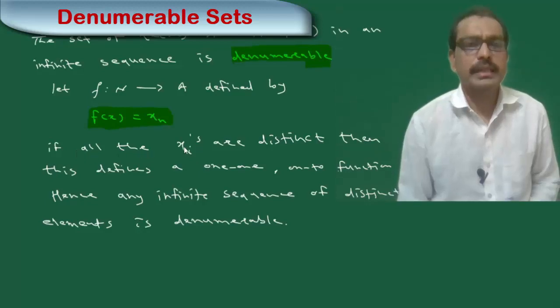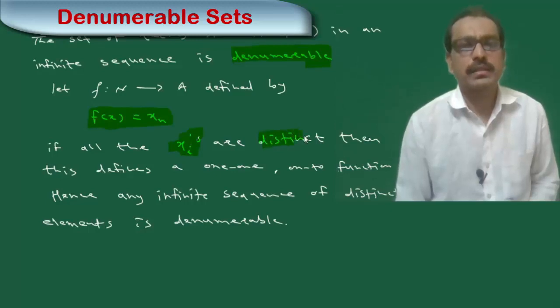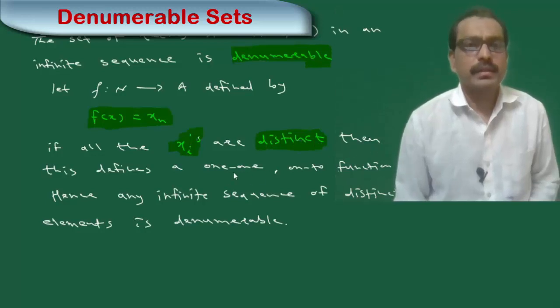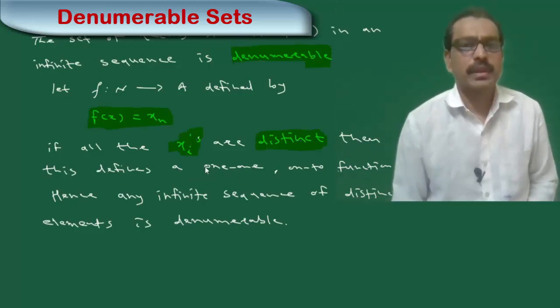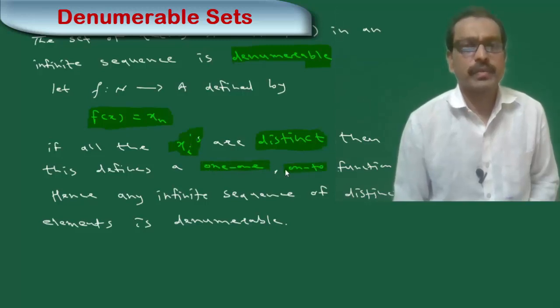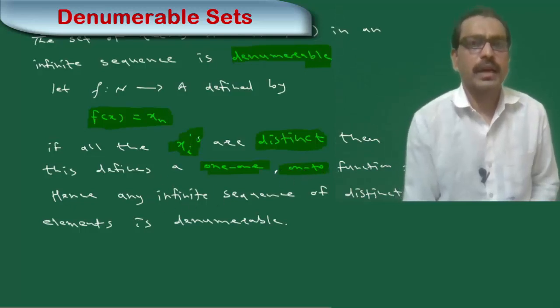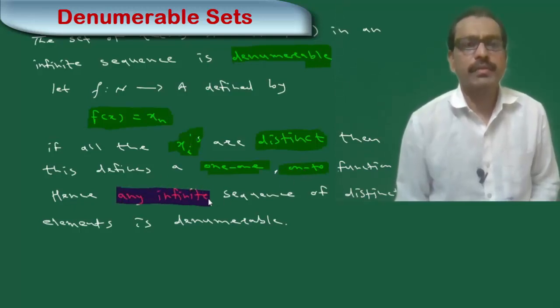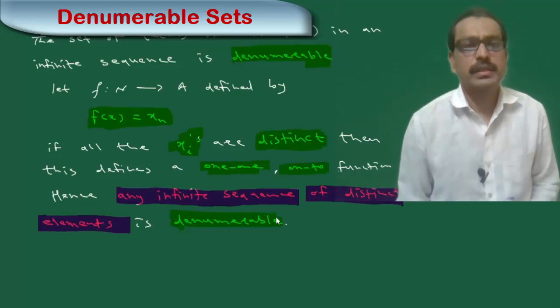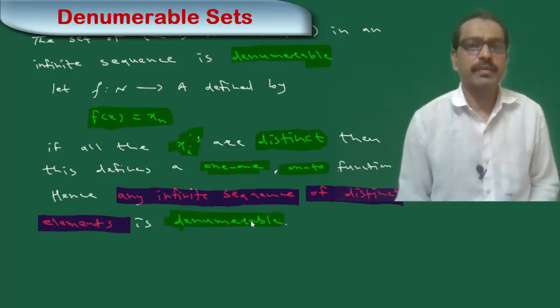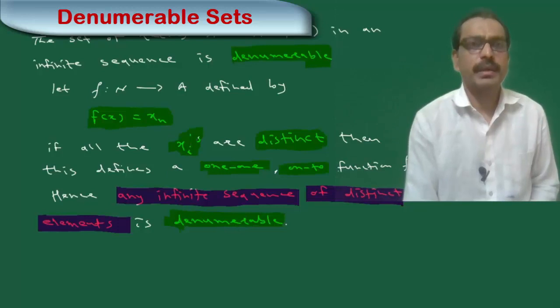Here all the xi's are distinct. Then this function f is one-to-one and onto, and hence any infinite sequence of distinct elements is denumerable.